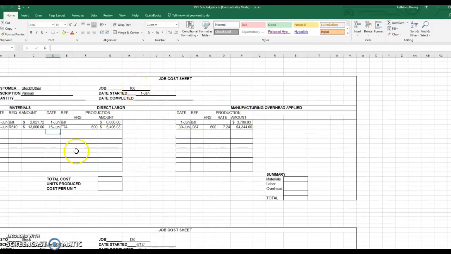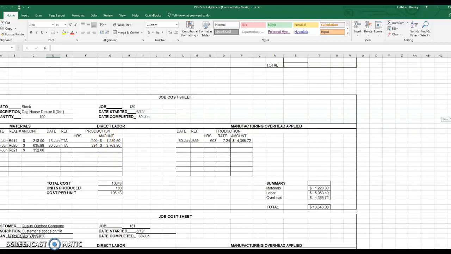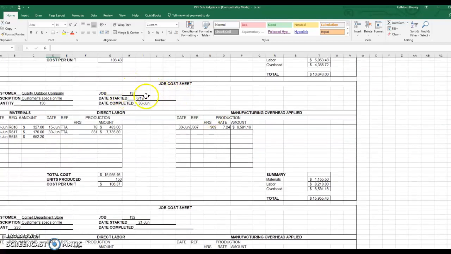Okay, on job 100, on June 15th, from the time ticket analysis, we had 600 hours at $5,406.03 of direct labor. On job 130, on the 15th of June, there's no beginning balance on this job because we didn't start it until June. Okay, so June 15th, time ticket analysis shows 209 hours for job 130, just $1,289.50. Here's job 131.